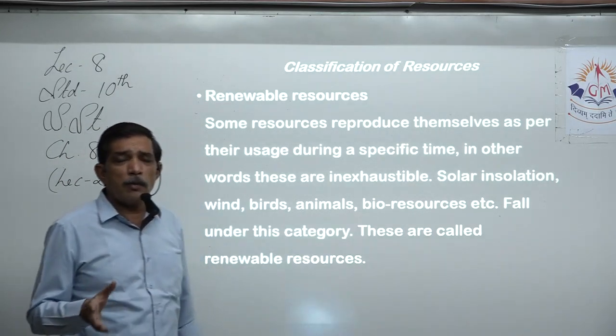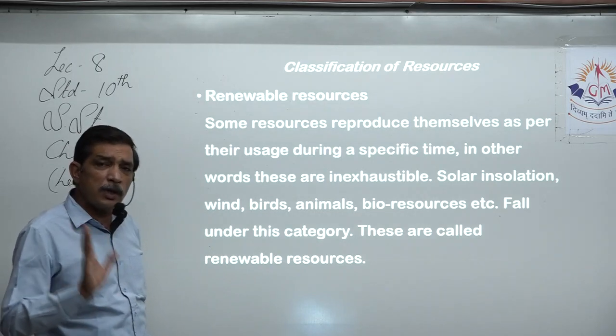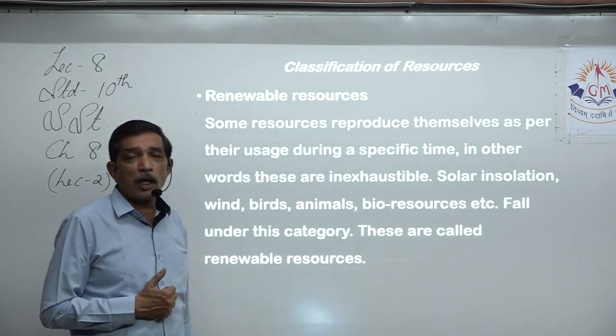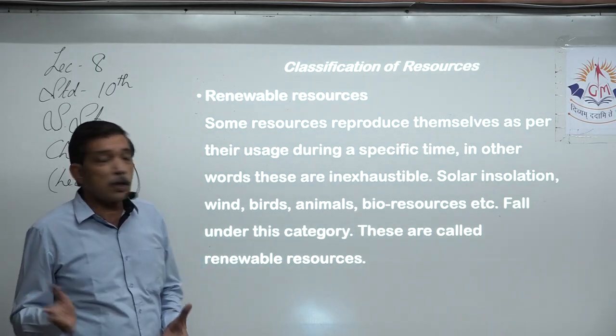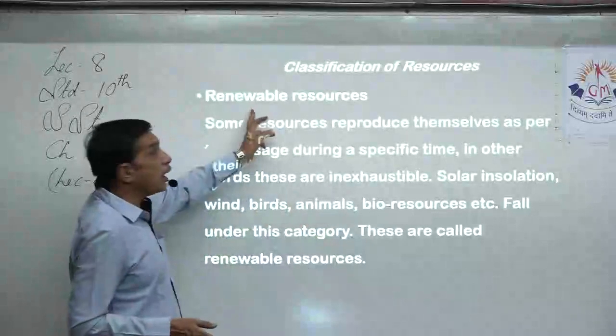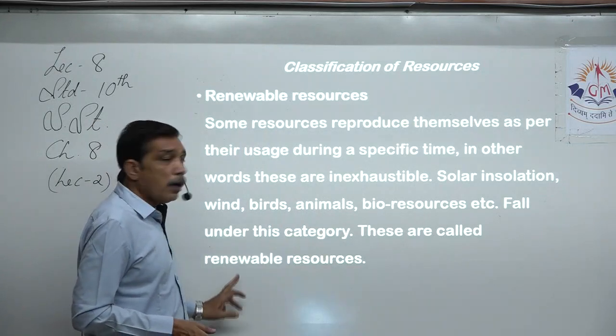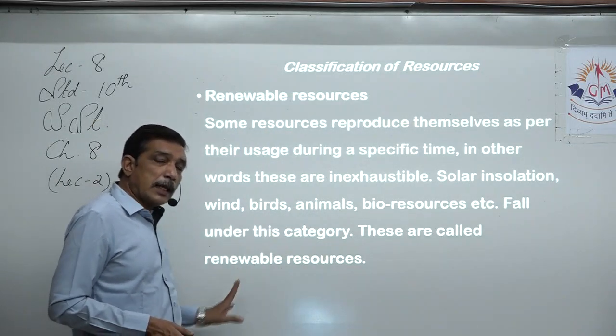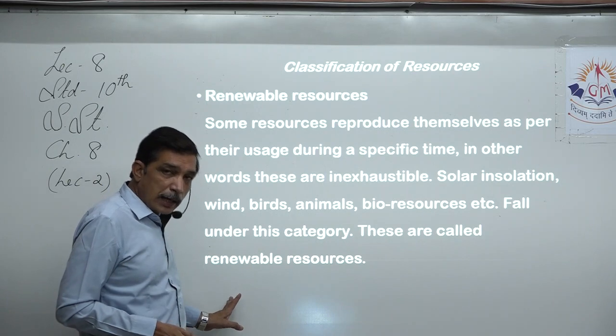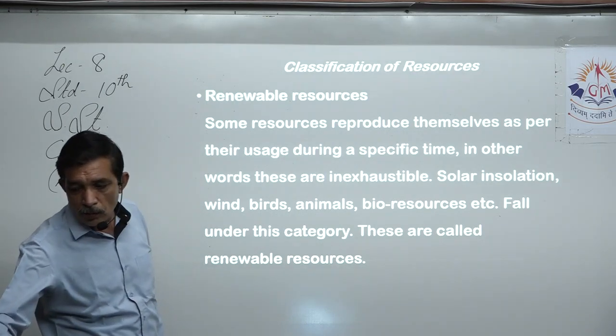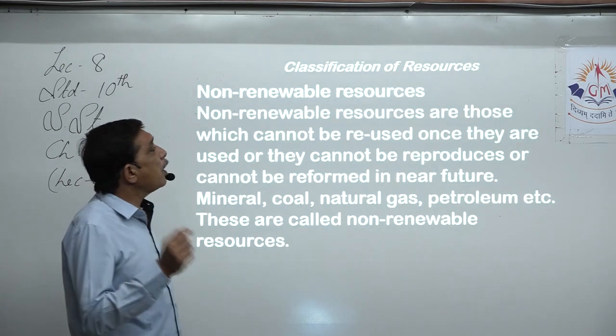Bioresources, all the green plants, trees, whatever it is, even the forest: we cut down the forest for our use, and again the forest grows on its own. So bioresources also fall under the renewable resources category. These are called renewable resources, also called inexhaustible resources.